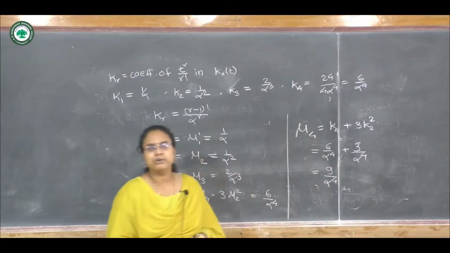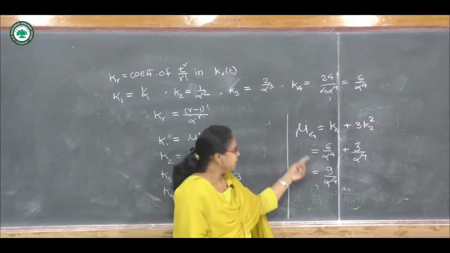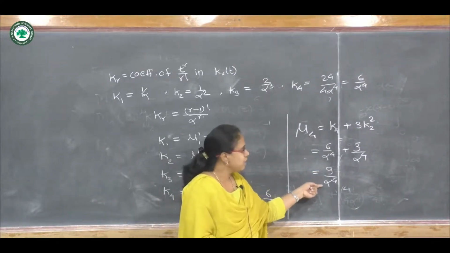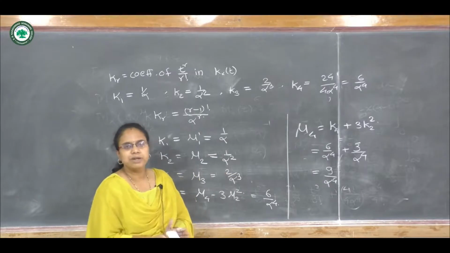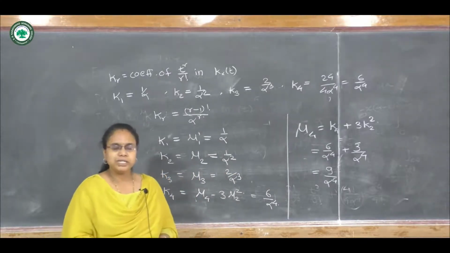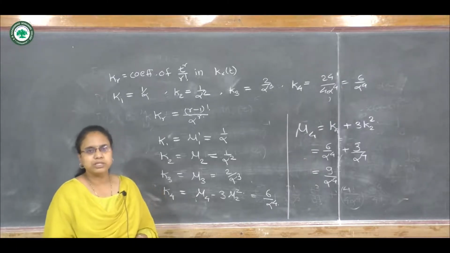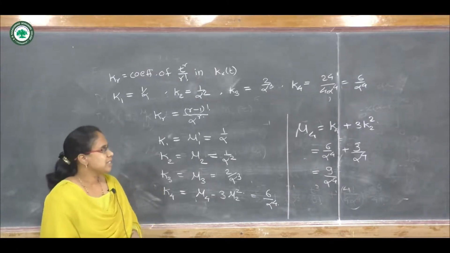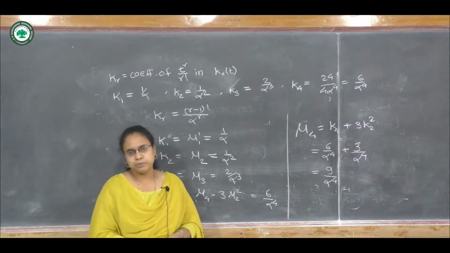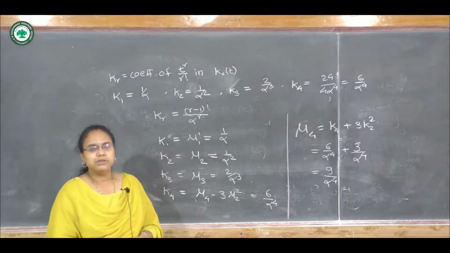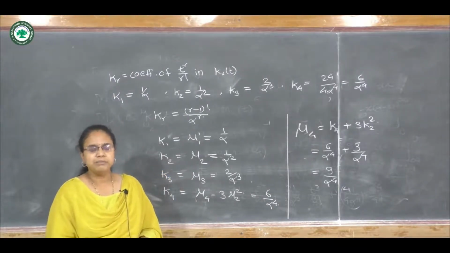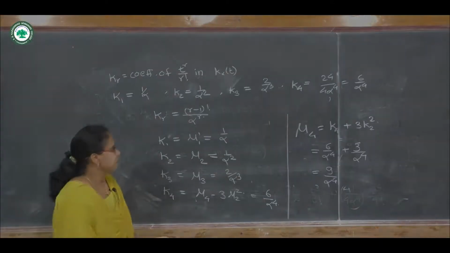Just now we have calculated the fourth central moment, which is 9 upon alpha raised to 4. So in this way we can obtain moments from these cumulants, and further we can obtain Pearsonian's coefficients, and we can say about the nature of the exponential distribution: it is leptokurtic and positively skewed.